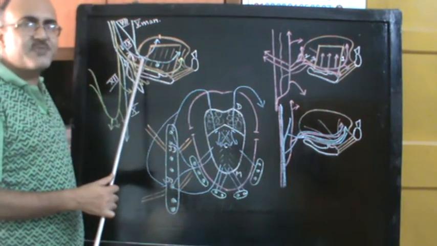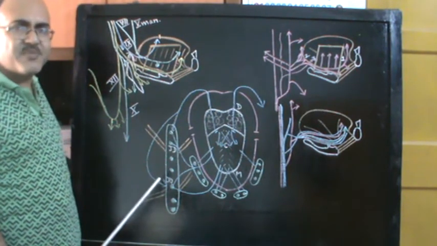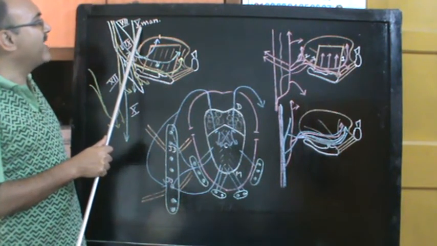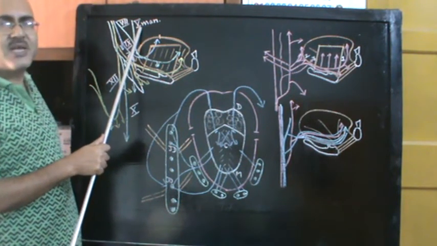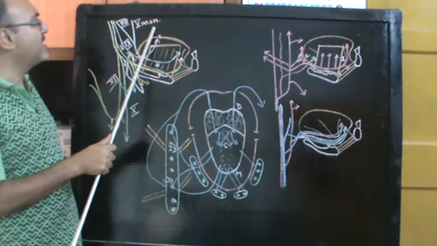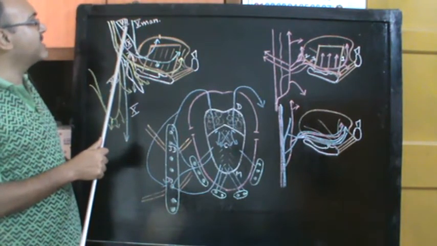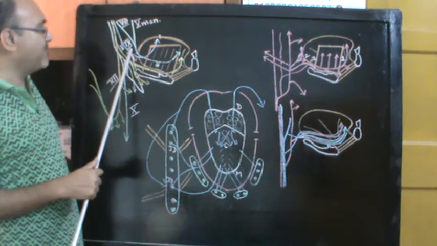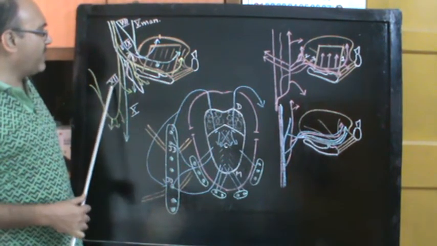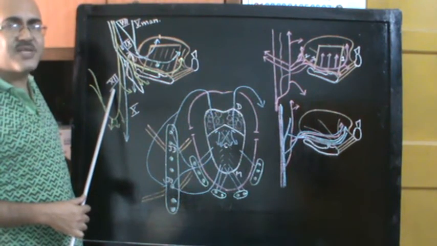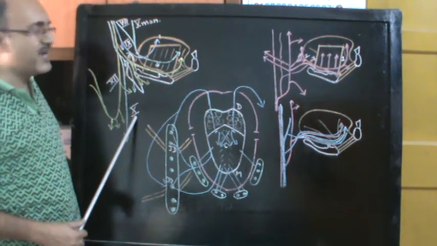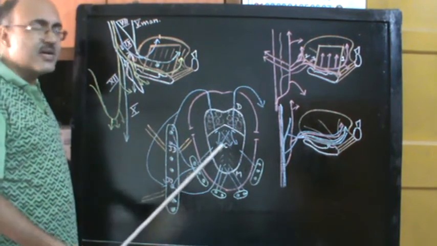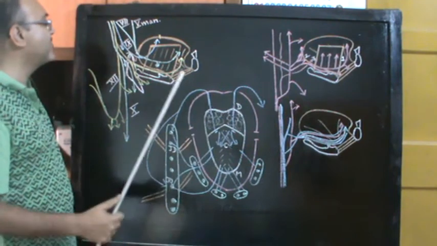Now if you look at this picture for the nerve supply, it appears unnecessarily complicated because you can make out the trigeminal nerve over here, the mandibular division of the trigeminal nerve. You can make out the seventh cranial nerve, the facial nerve over here. You can make out the glossopharyngeal nerve over here. You can make out the hypoglossal nerve over here, and you can make out the vagus nerve over here. So all of these nerves are actually supplying the tongue. But how and in what distribution?